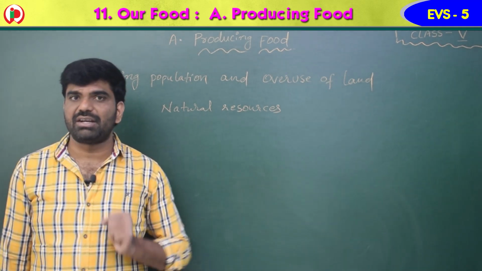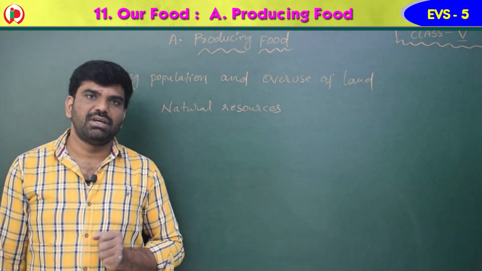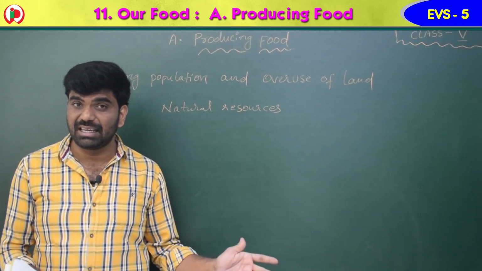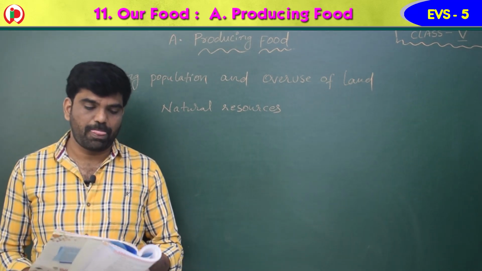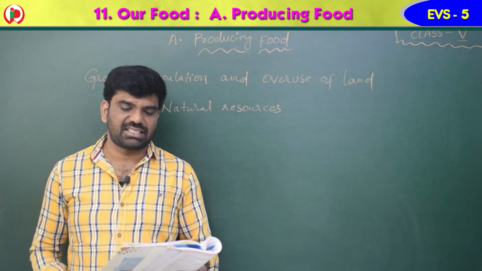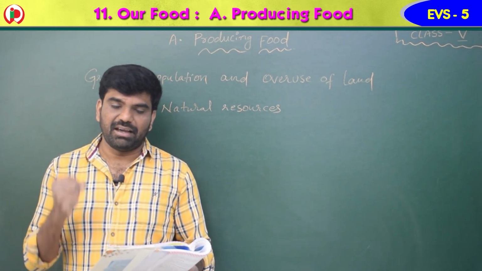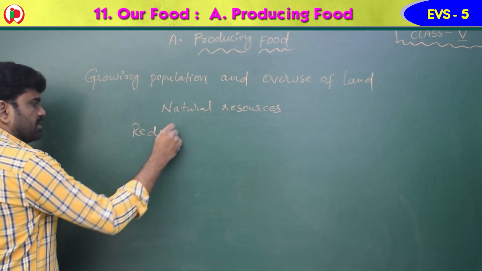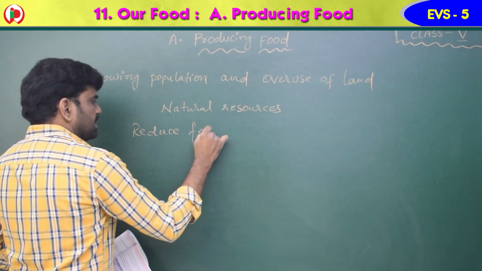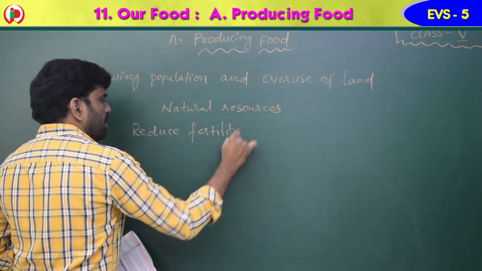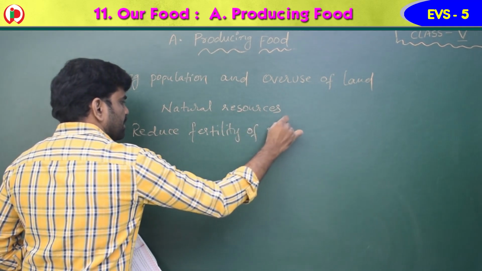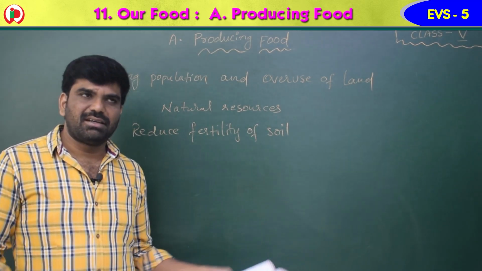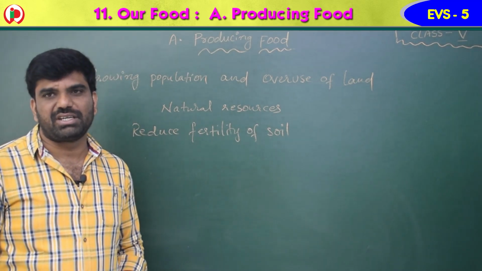The air is a natural resource. The soil is a natural resource. But what we are doing, we are using them carelessly. That should not be done. The result of this carelessness of human beings can be seen in the reducing fertility of soil. If the soil loses its fertility, it won't be suitable for agriculture.